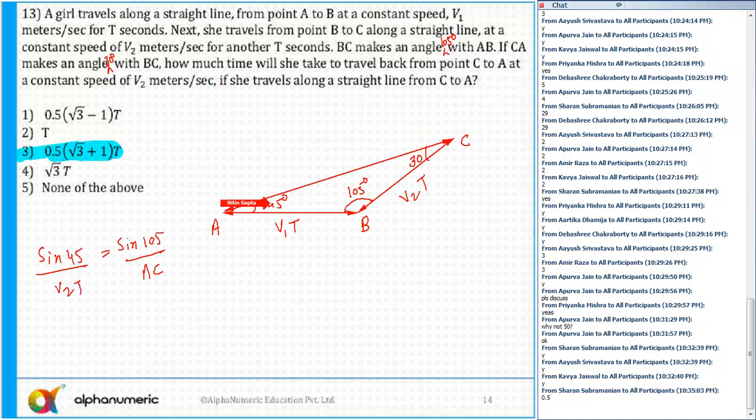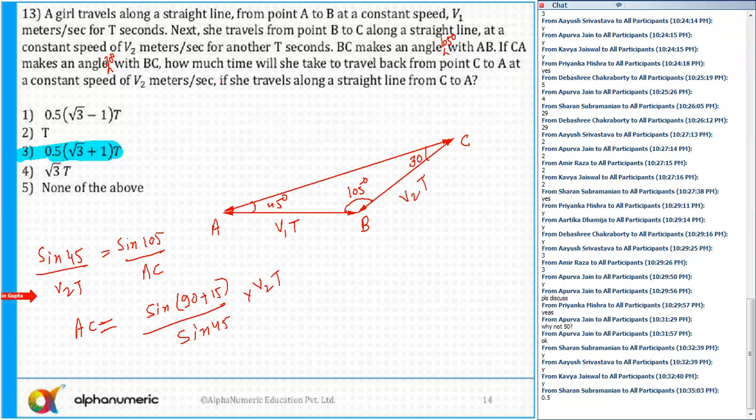Opposite to the 45 degree, the total distance is v2 into t. So from here you can find out the length EC. EC is equal to sine 105, which is sine 90 plus 15, 90 plus theta, upon sine 45 into v2 into t.